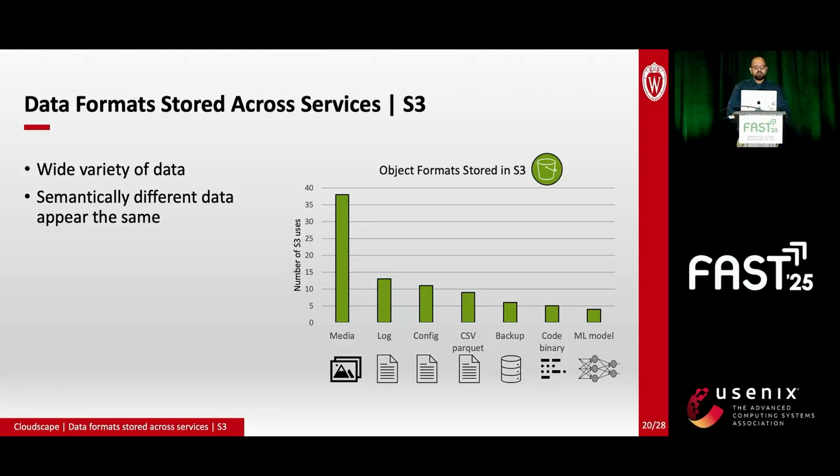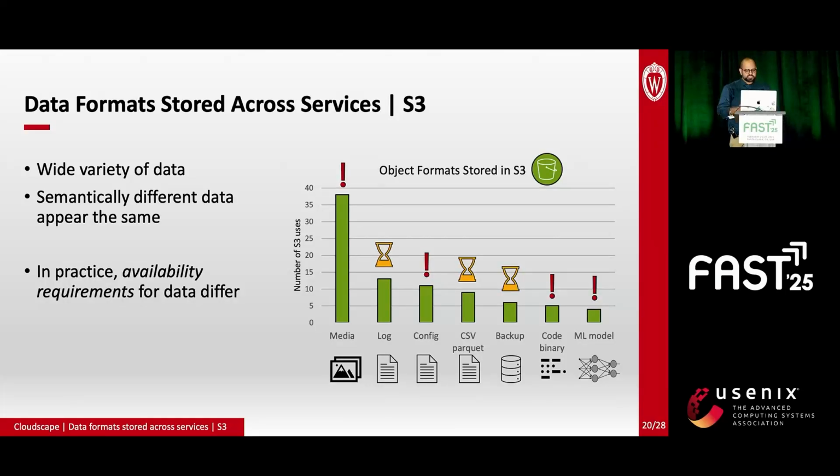We were also, however, able to understand the context of how this data is used. And we observed that the seemingly same looking piece of data can have different importance or different availability requirements. Consider logs and configs. Both appear as text to the object store. However, logs are often used for analytics, and downstream analytics engines can perhaps tolerate data unavailability, and they can defer their work until it becomes available without sacrificing any throughput. A config file, on the other hand, might be used to spin up a cluster, and if it's unavailable, it might stall the entire setup.